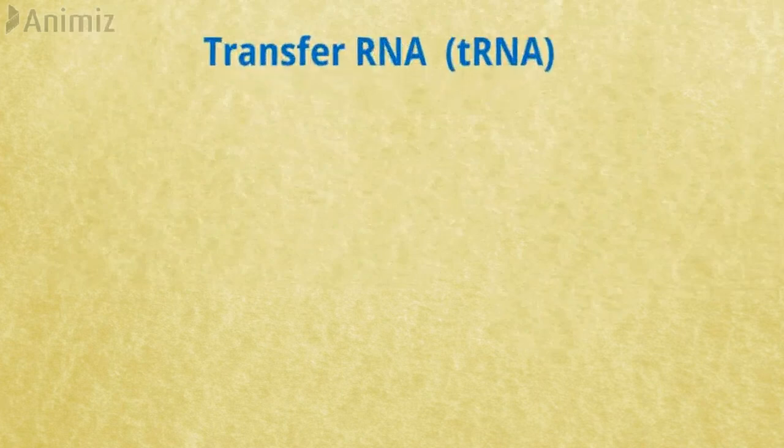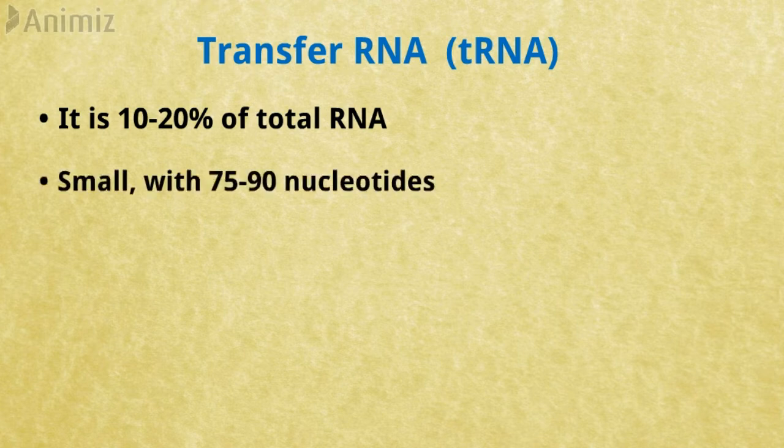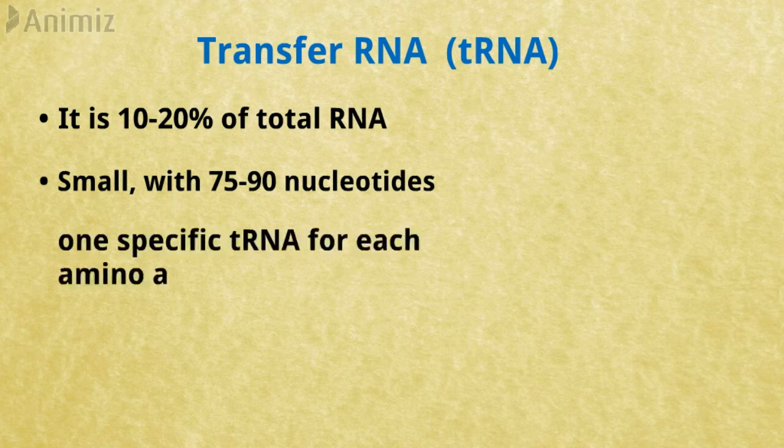So the second is the transfer RNA. It comprises about 10 to 20% of the total cellular RNA, and transfer RNA molecules are small, each with a chain of 75 to 90 nucleotides. It transfers amino acid molecules to the site where peptide chains are being synthesized. There is one specific transfer RNA for each amino acid, so the cell will have at least 20 kinds of transfer RNA molecules.